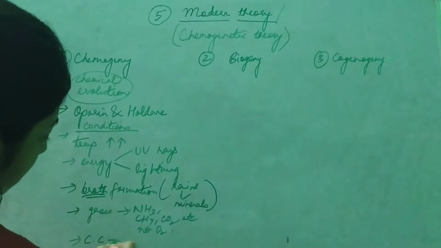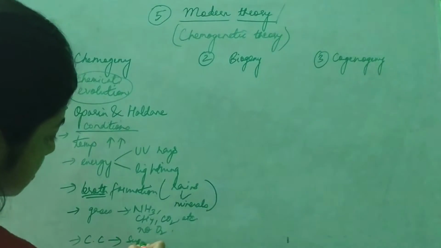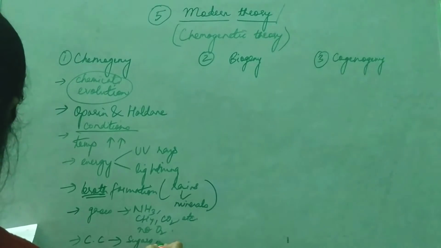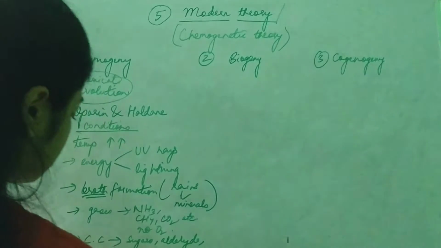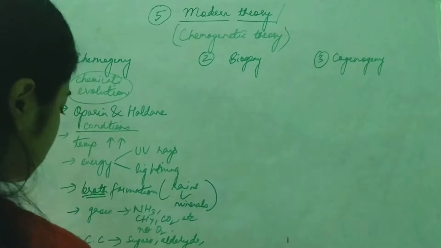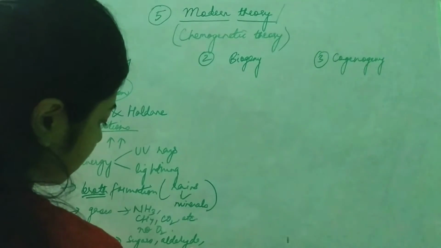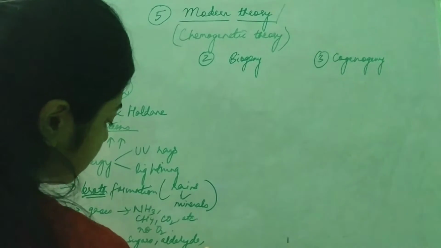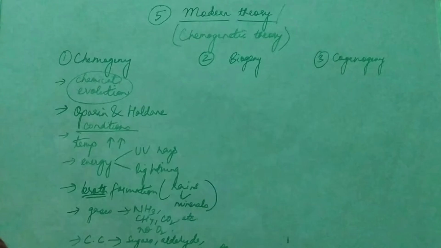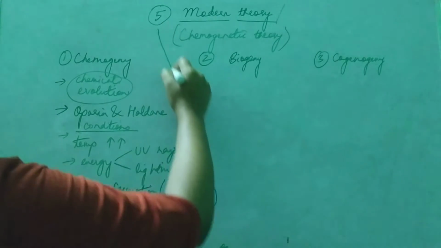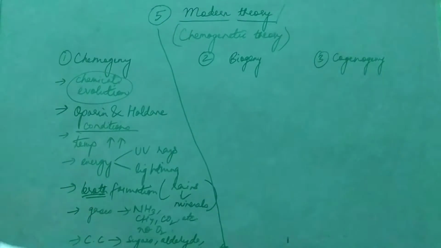What chemical compounds were formed? Sugars, aldehyde, purines, pyrimidine, etc. Okay, so this is chemogeny.